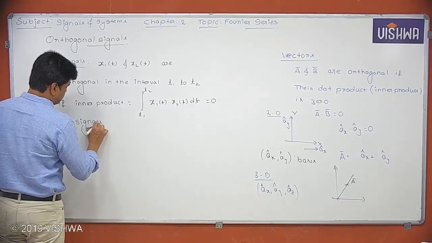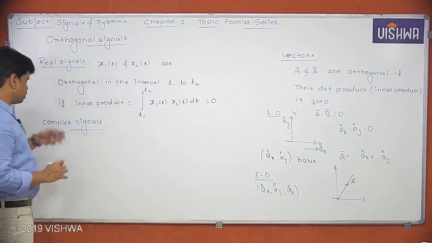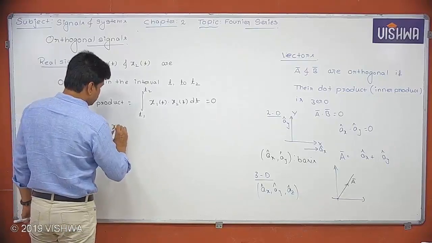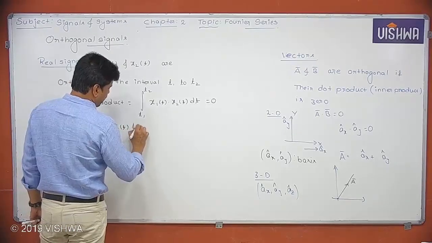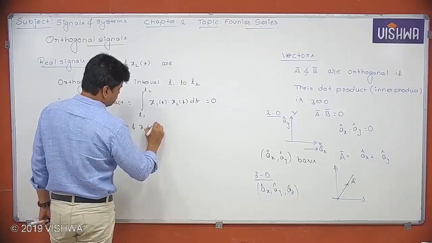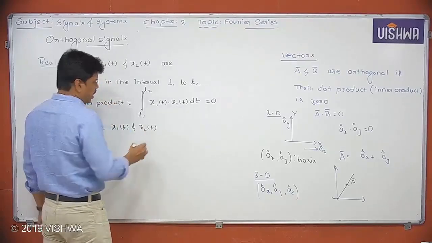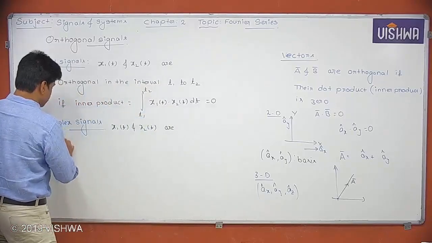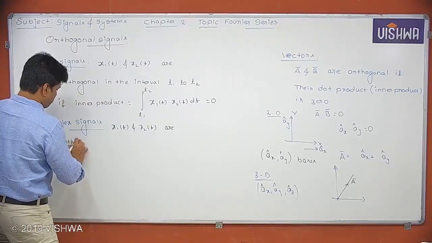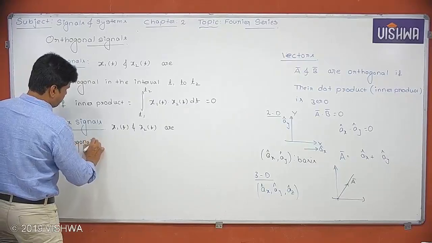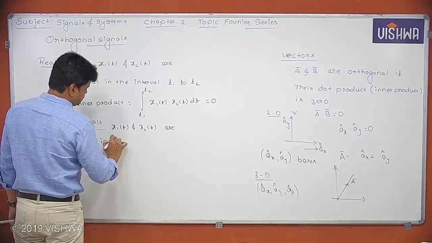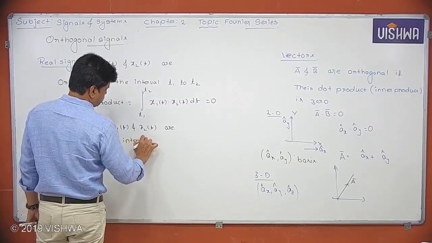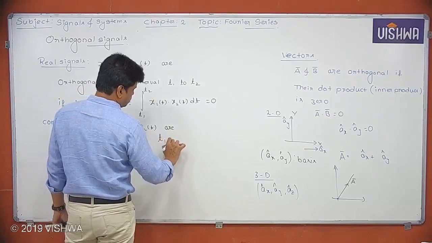What if the signals are complex? Let's say x1 of t is a complex signal and x2 of t is a complex signal, and they are orthogonal in the interval t1 to t2.